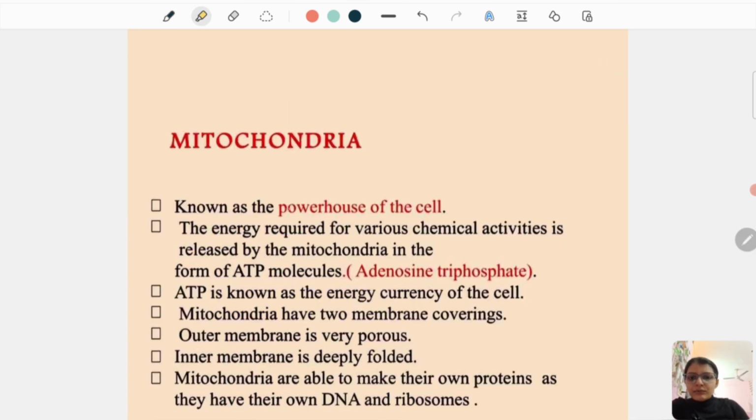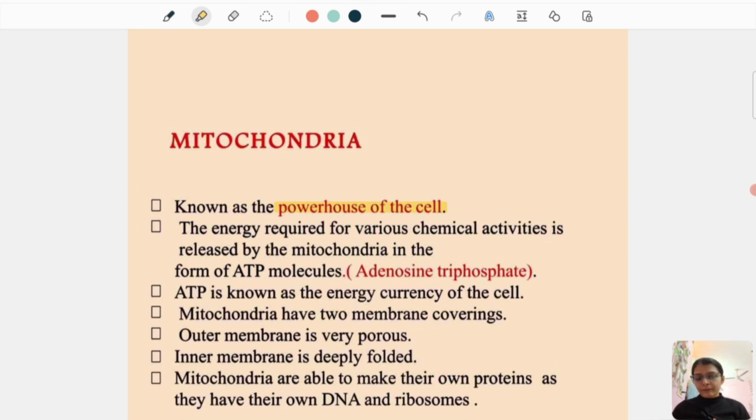Next up, we have mitochondria. The mitochondria is known as the powerhouse of the cell. Whatever functions the cell performs, it needs energy. And this energy is provided to the cell by the mitochondria. Hence, it is known as the powerhouse of the cell.